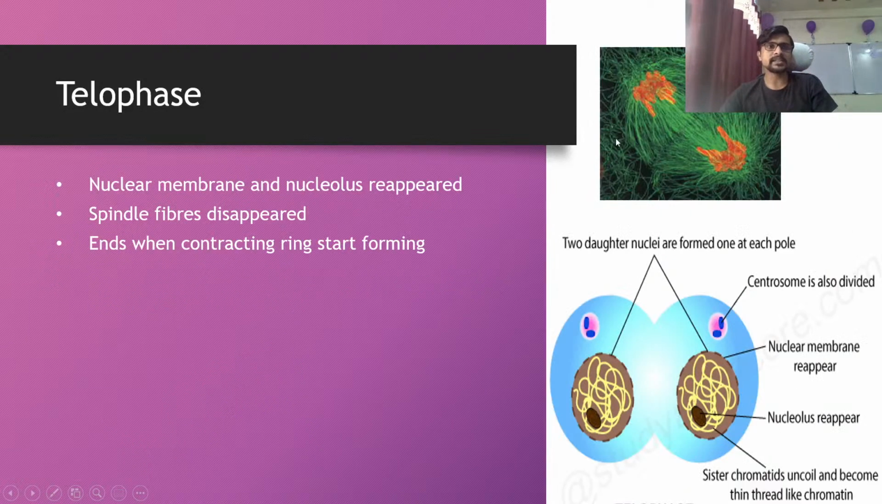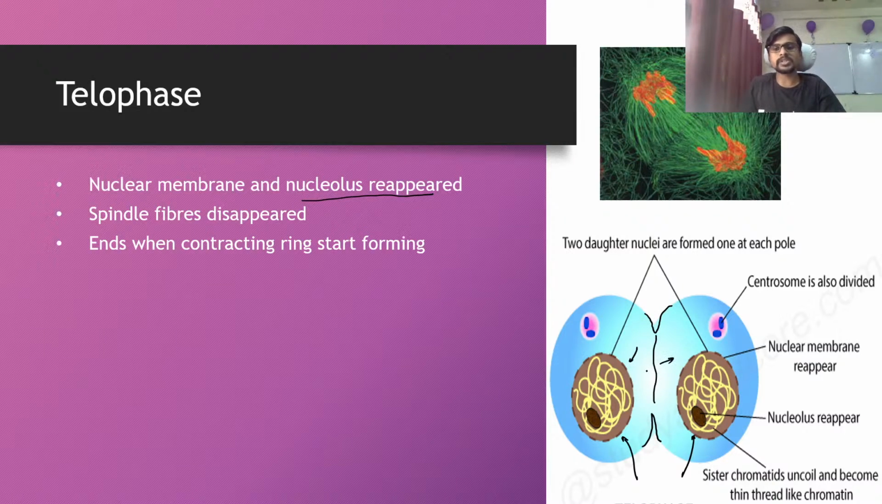Okay, so let's say telophase, it is one of the last phases of mitosis. Here the nuclear membrane and the nucleolus are both going to reappear, because now the chromosomes are completely separated, and we have two nuclei in the single cell. But here is the furrow, which starts moving toward each other, and it will result in two complete cells. The contractile ring is nothing but the furrow here. You can say telophase ends when the contractile ring starts forming.